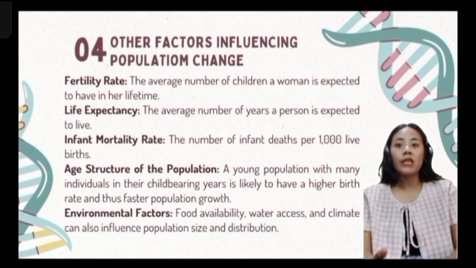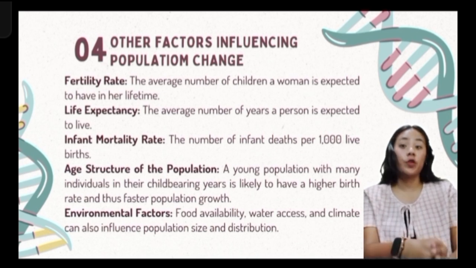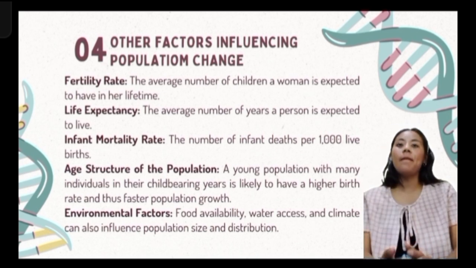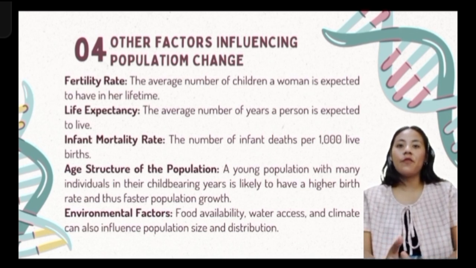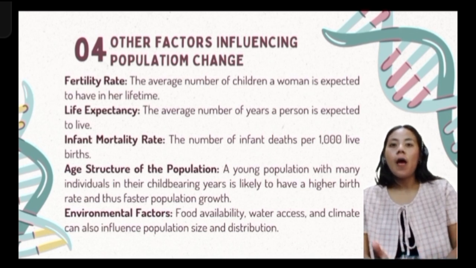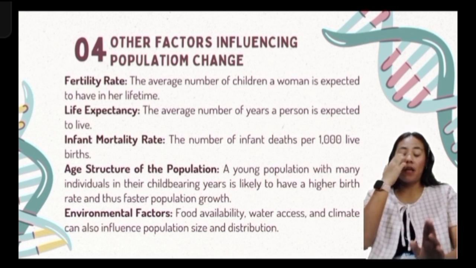Food availability, water access, and climate can also influence population size and distribution. So for example, a dry spell reduces food supplies, causing population decline or migration to another area.